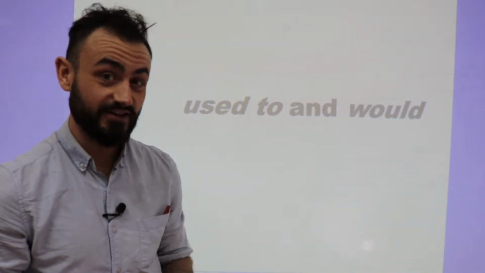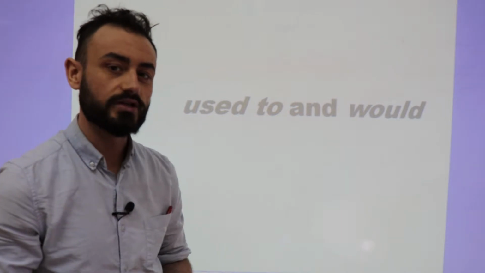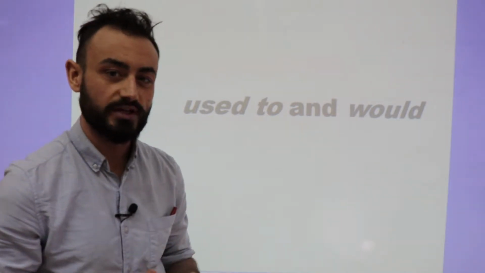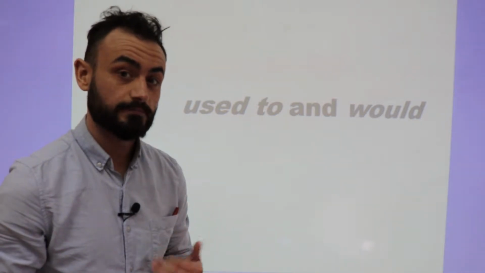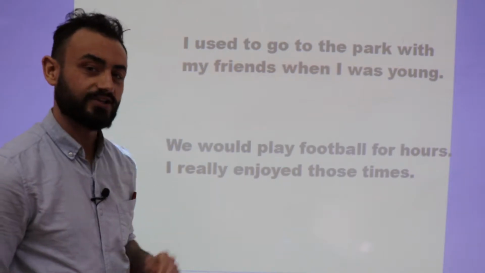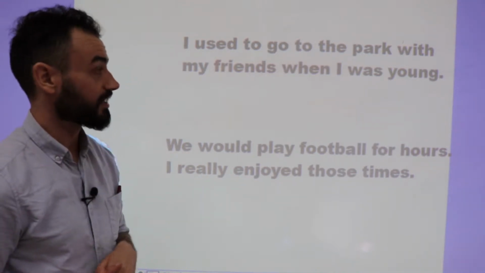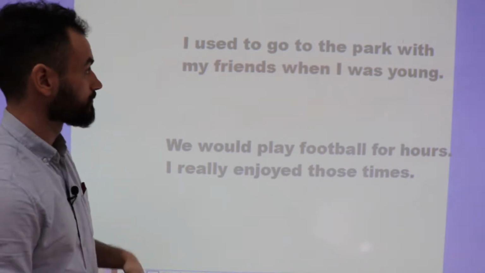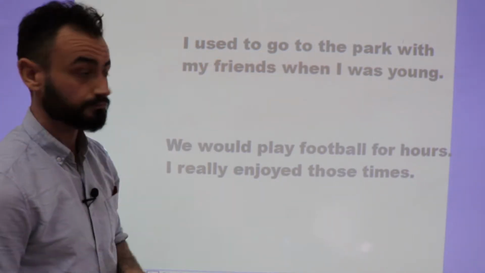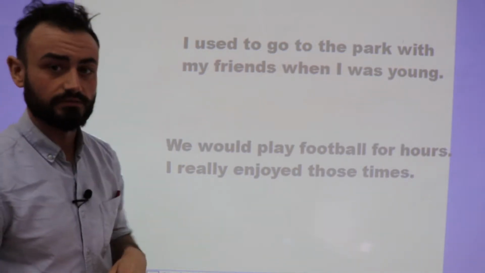Hi everyone, in this video we're going to look at used to and would and how we can use these words when talking about actions and states in the past. Alright, so let's look at this first sentence. I used to go to the park with my friends when I was young. So, we're using used to, and what does this sentence mean?